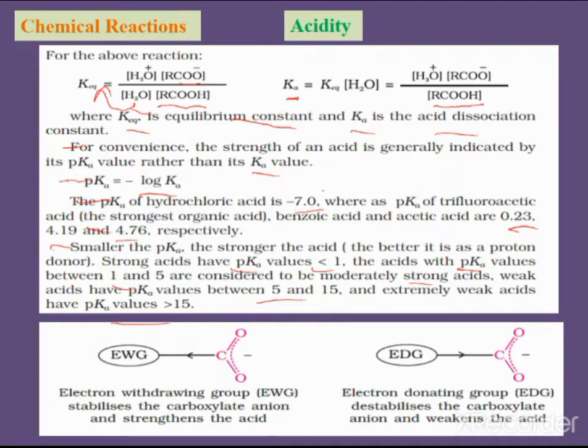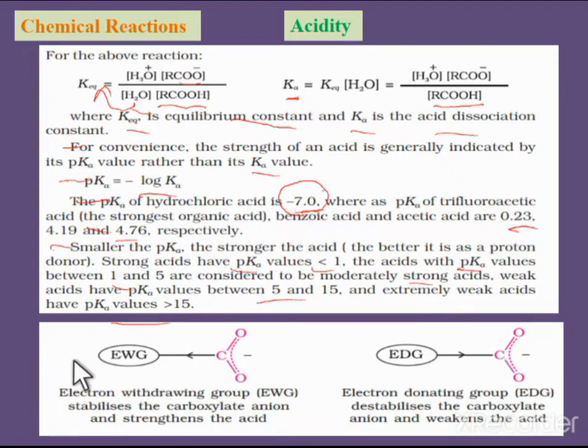So those come under the extremely weak acids. Based on the pK values we can determine the strength of acids. Trifluoroacetic acid is one of the strongest organic acids, whereas hydrochloric acid has a pK value of minus 7.0, which means it is the strongest acid. It depends upon the pK values; we can determine the strength of acidity.